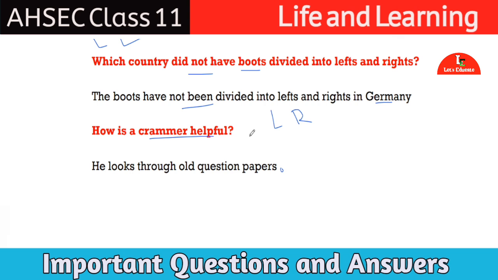Like you can take the example of this video. I have taken all these questions from the previous year's question paper only. That means what? If we study previous year's question paper dedicatedly, you can score a good mark. That is why a crammer is helpful, because he sees the old question papers before any examination.